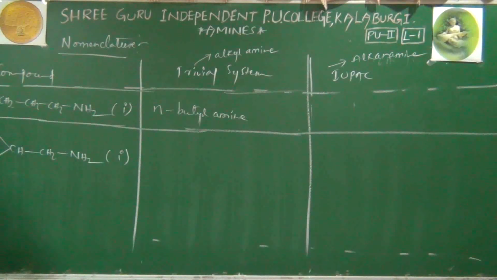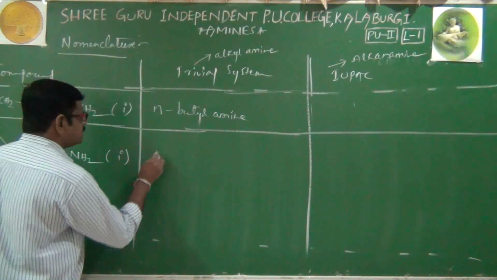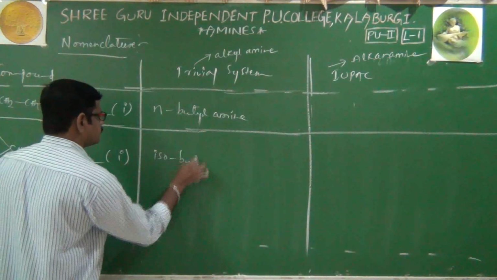Just now I explained, if a carbon is connected with CH3, CH3 groups, then this group is called iso. And a total of 1, 2, 3, 4 carbons are present. Just count it. That's why its common name is isobutylamine. It is N-butylamine, isobutylamine, because here also 1, 2, 3, 4 carbons are there, and here also 1, 2, 3, 4 carbons are there. That's why its common name is isobutylamine.